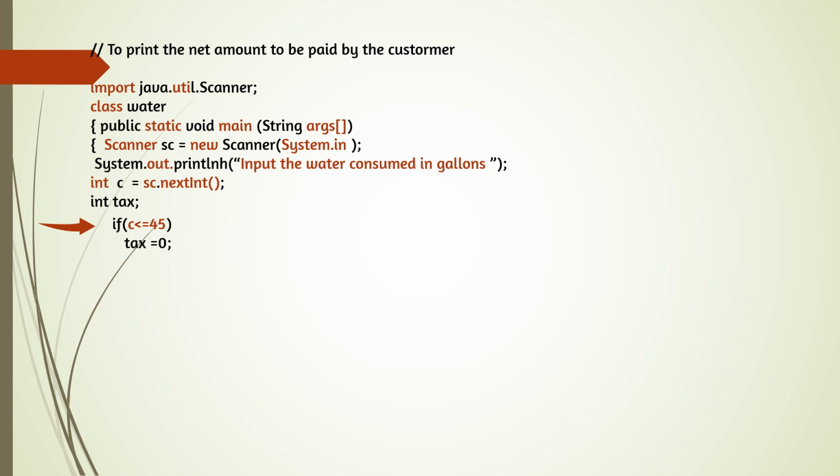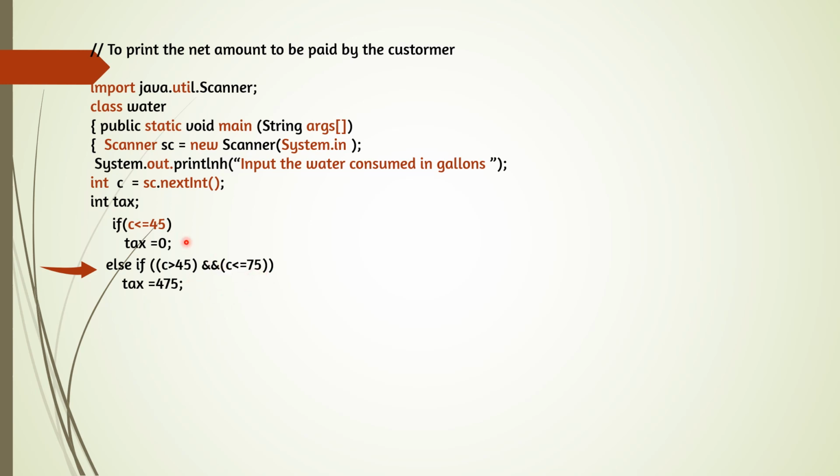So int tax. First condition, if C is less than or equal to 45. Below 45 no charge was there, so tax will be 0. Second condition, 2 conditions are there. C greater than 45 and C less than or equal to 75. If you have consumed water greater than 45 gallons and less than or equal to 75.